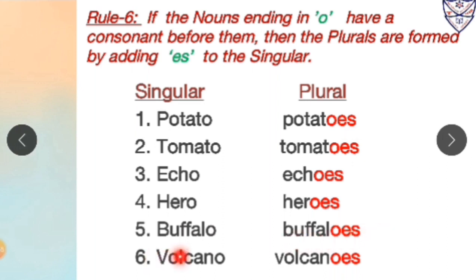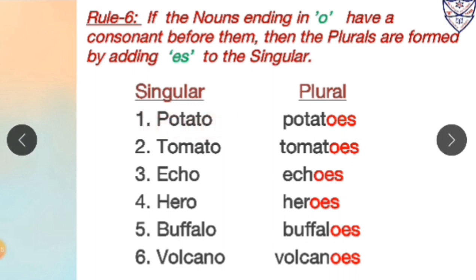Number 6, volcano. Over here the word volcano ends with O. Now before O there is a consonant and that consonant is N. So to make its plural form, after O we will add ES. So volcano will become volcanoes.